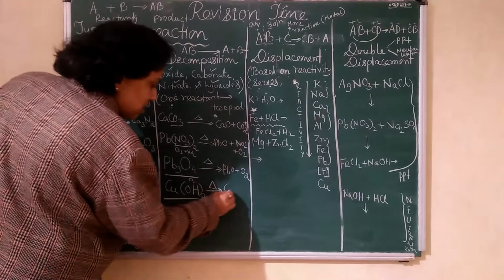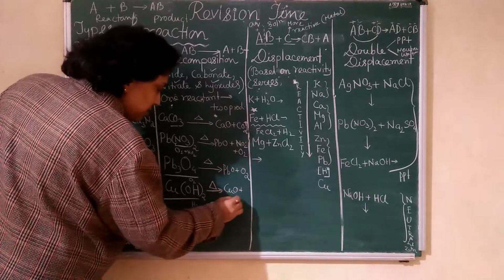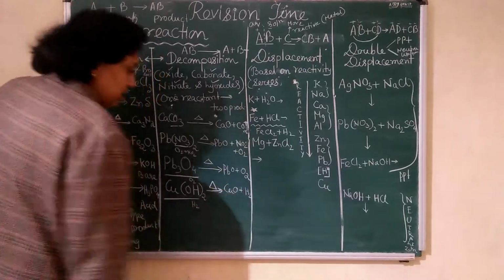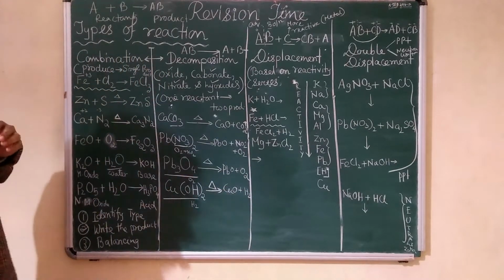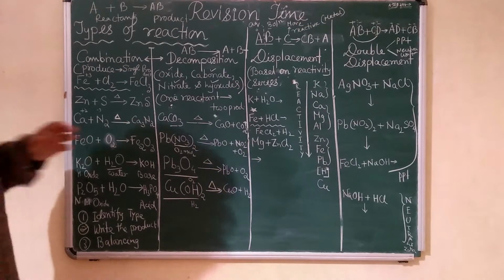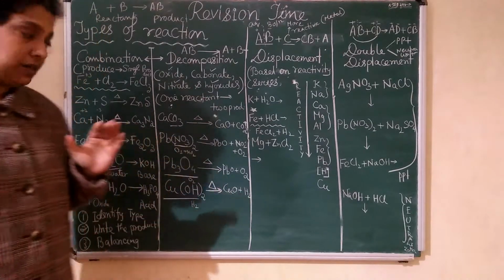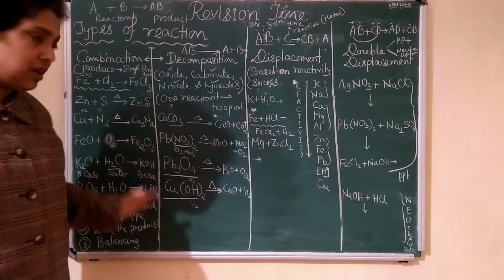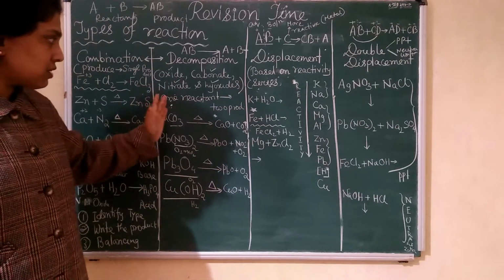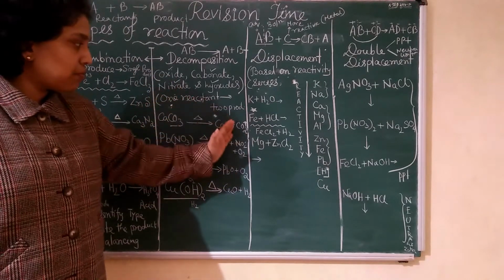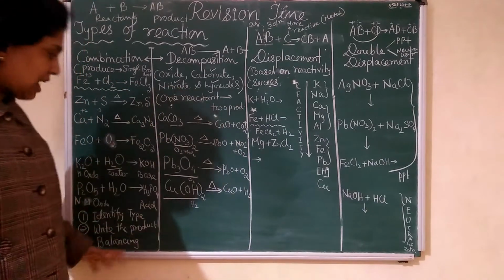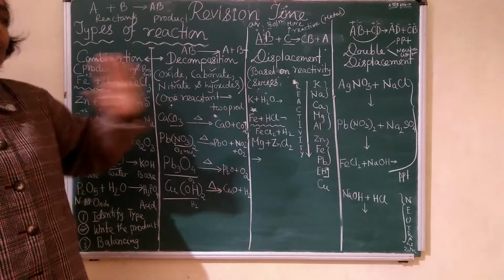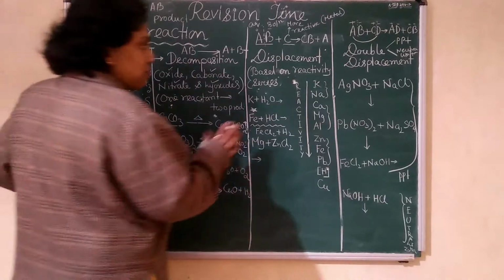Now next one, CuO plus H2. Okay, so you have to balance this accordingly to get the product. To write the reaction, when the whole thing is done, then only you will get marks. First identify, then the product, formula of the product, and the last is balancing. When you have done the 3 things, then only you will get full marks.